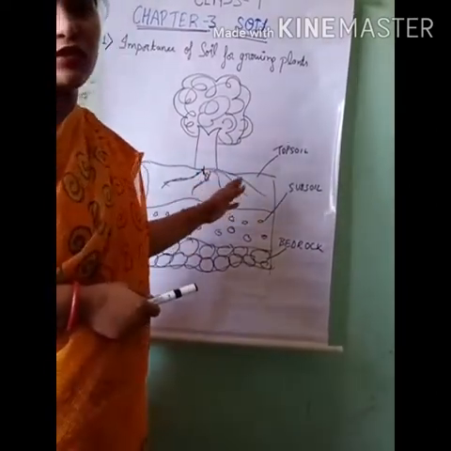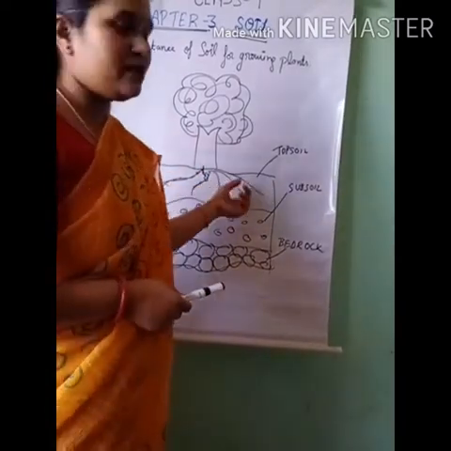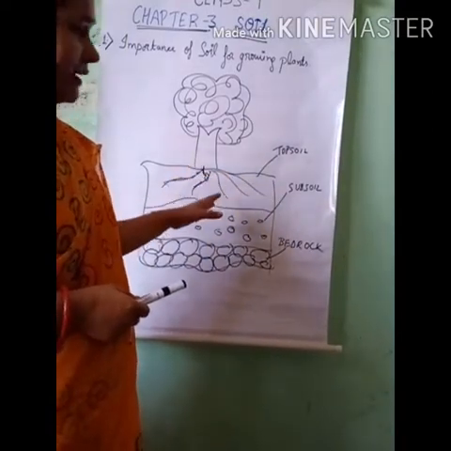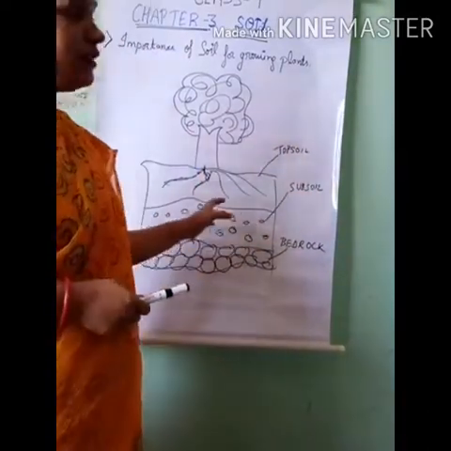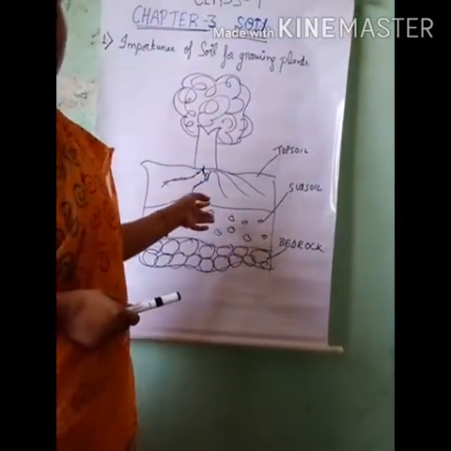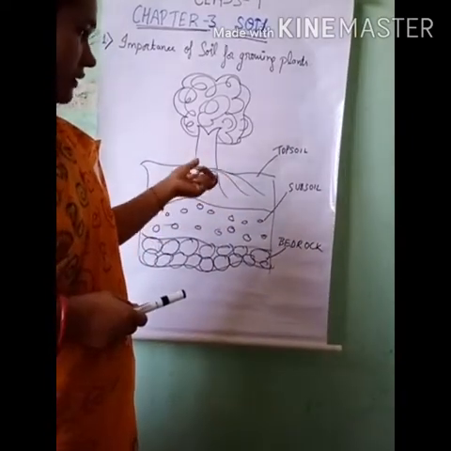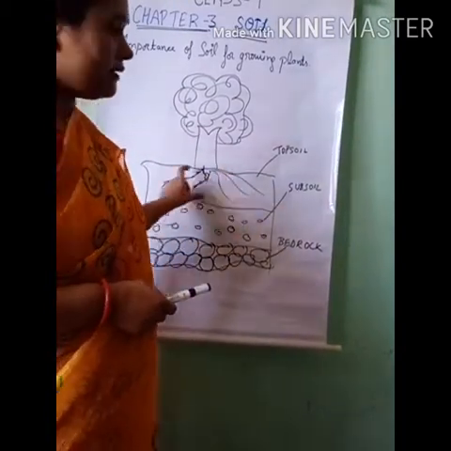Topsoil is more suitable for the growth of the plant because there are some living organisms generally present in the layer of the topsoil, which aerate the soil and maintain the fertility of the soil, which helps the plant to grow. And it also maintains the level of water and air temperature in this layer.